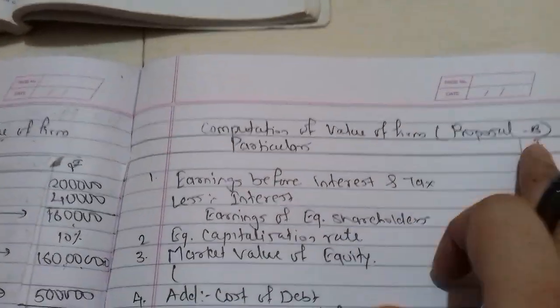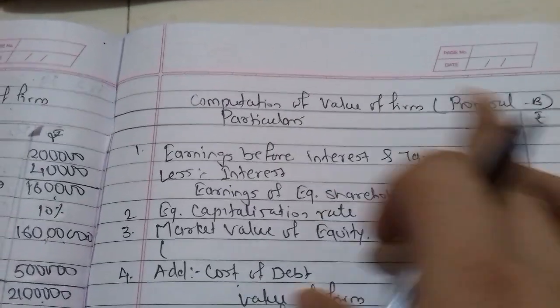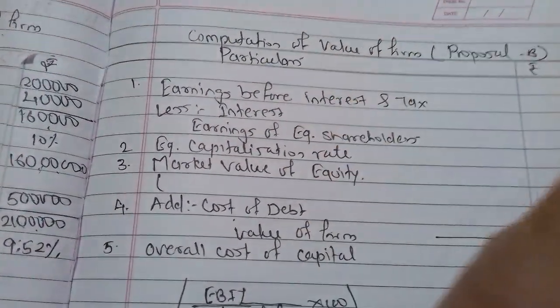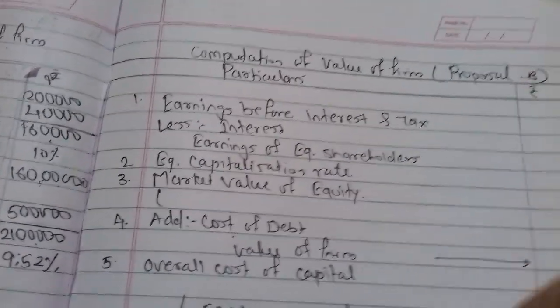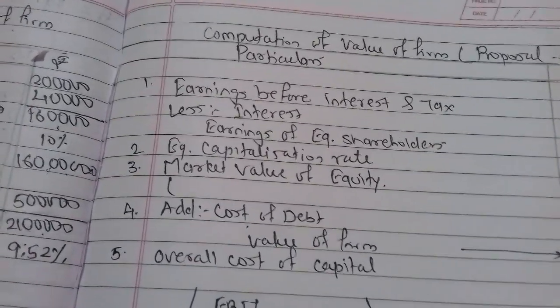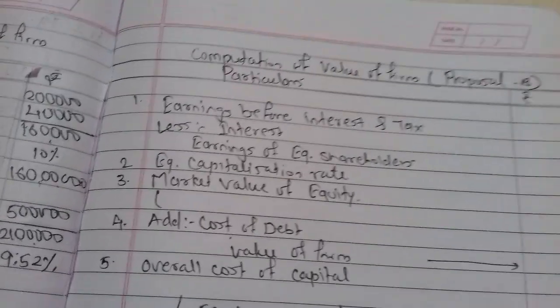Third part of our solution, computation of value of firm, proposal B, particulars, rupees column. Now earnings before interest and tax will be the same. They have not given anything about changes in earnings before interest and tax. The only difference is that in the first proposal they were raising the debenture value, and in the second proposal they are reducing the debenture value.